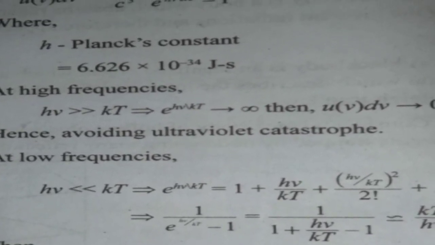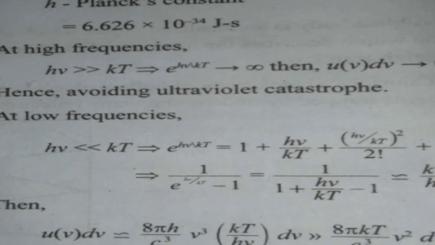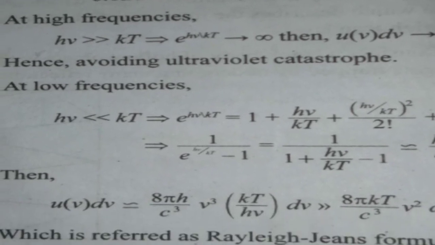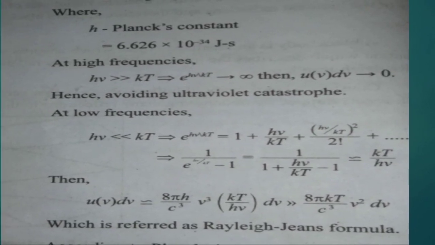At high frequencies, h nu is much greater than kT. So, e to the power h nu by kT tends to infinity, then U of V dV tends to 0. Hence, avoiding ultraviolet catastrophe. At low frequencies, h nu is much lesser than kT.